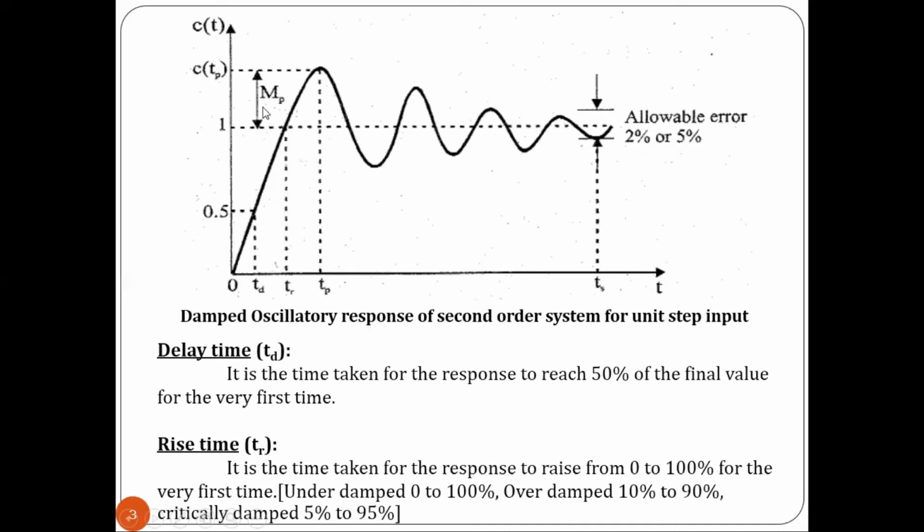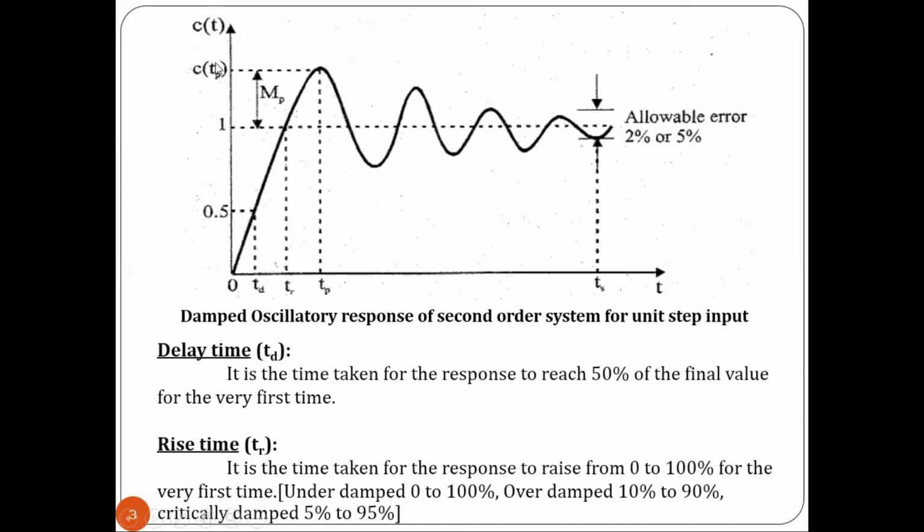So let us see what we mean by delay time. Delay time is the time taken for the response to reach 50% of its final value. And we can see the rise time. Rise time is the time taken for the response to reach 0 to 100% of its final value. And here we have the peak time, the time taken for the response to reach the maximum peak value or maximum peak overshoot. And then we have the maximum peak overshoot, that is Mp.